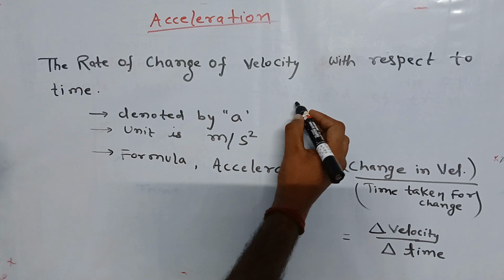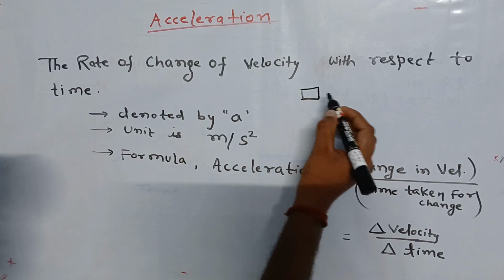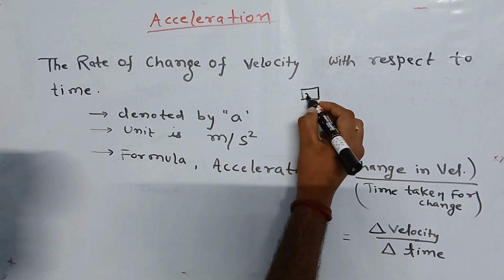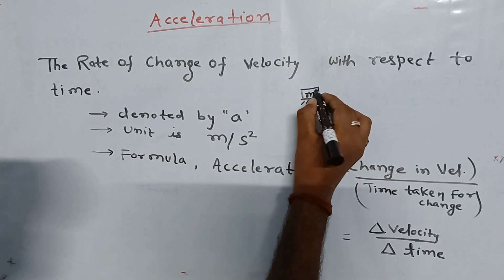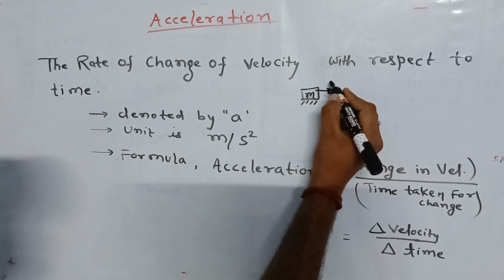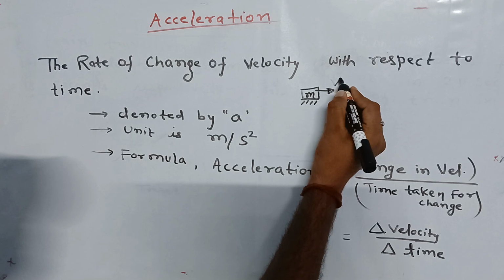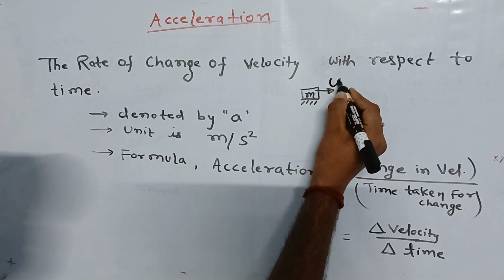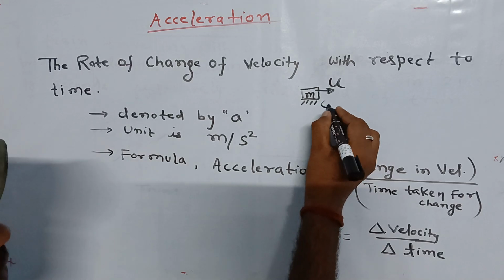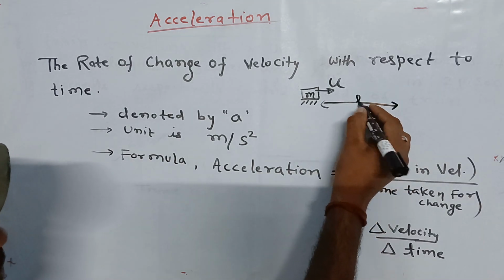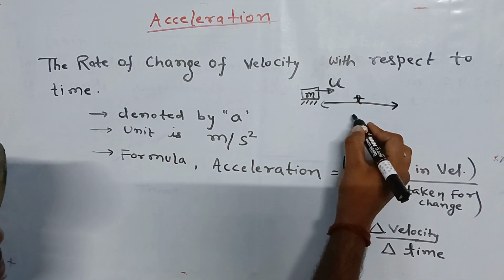Suppose a body of mass m starts from here, and initially it has a speed u. After some time it will cover some distance.